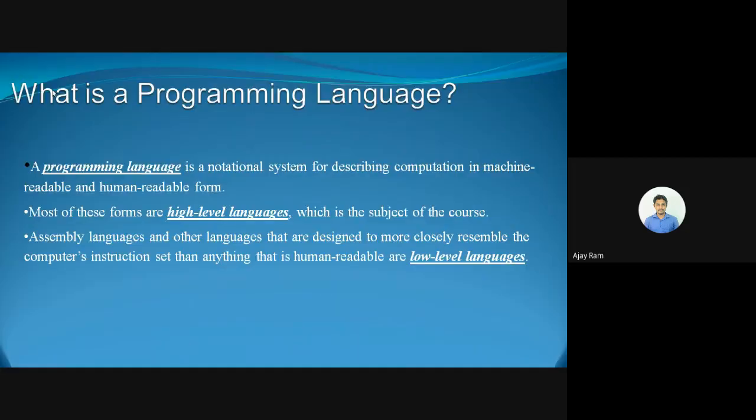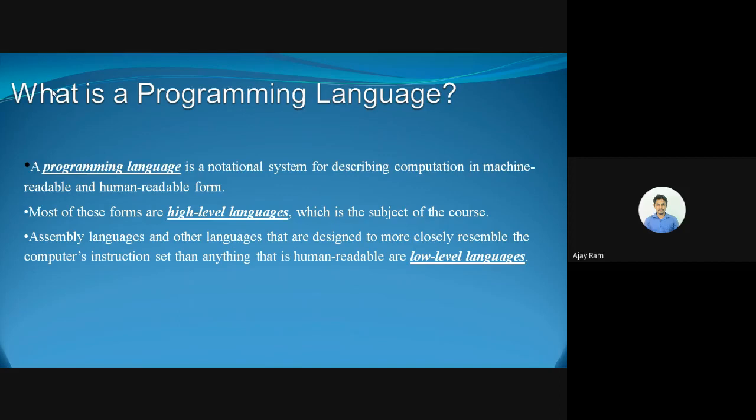Now we have to know what a programming language is, and why exactly a programming language is needed. A programming language is nothing but a notational form for describing computation in machine readable and human readable forms. A computer system understands only machine language. We need a programming language to describe the computation to the machine.